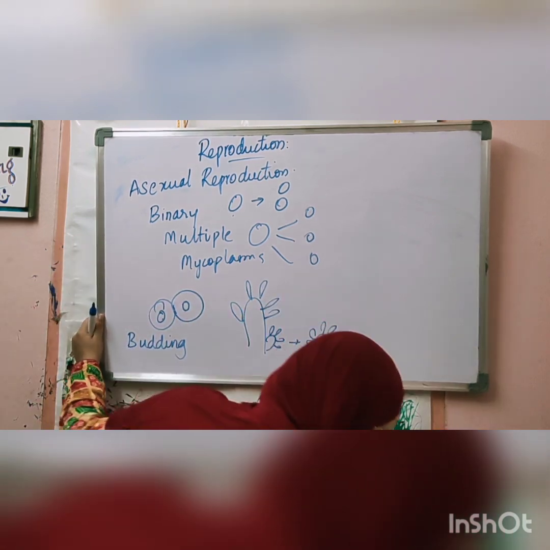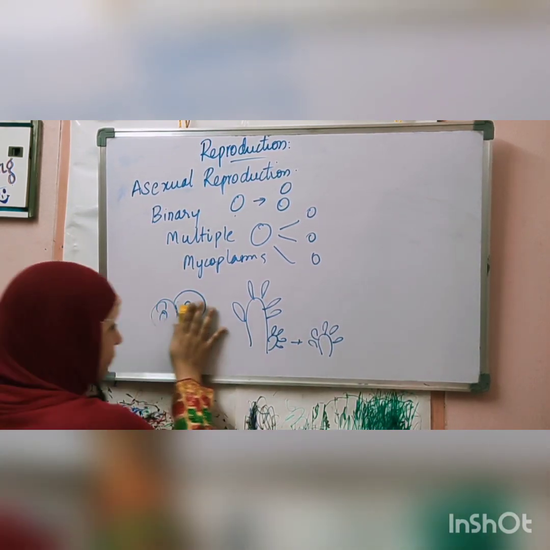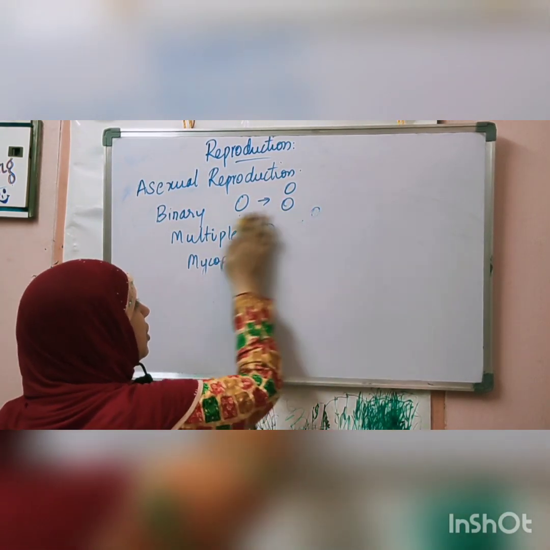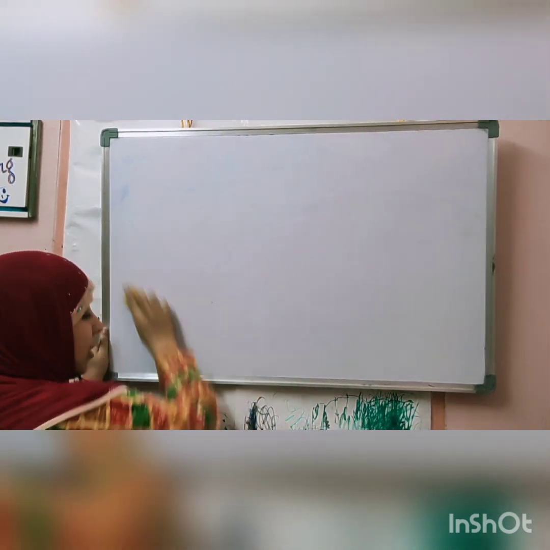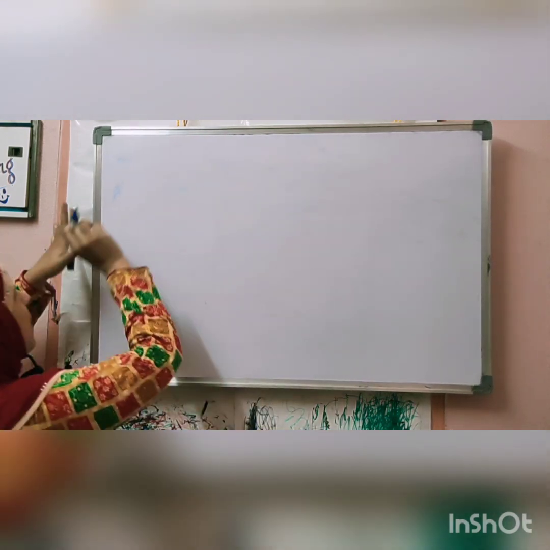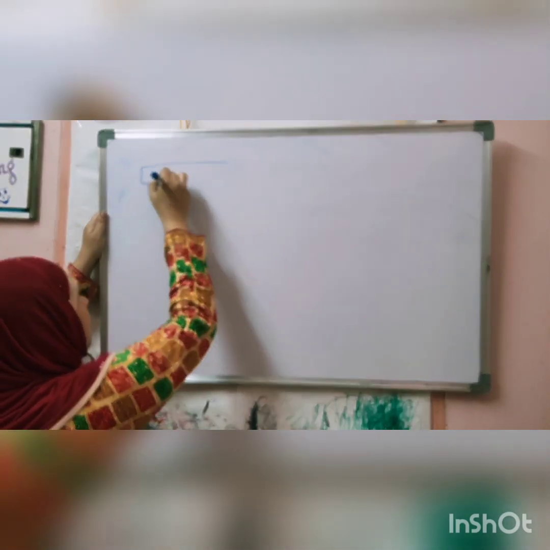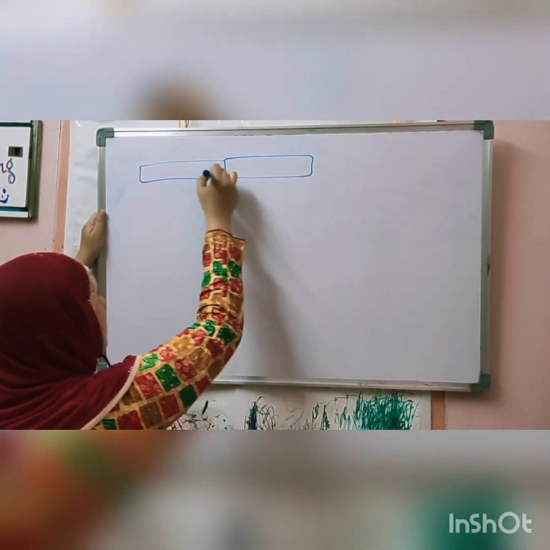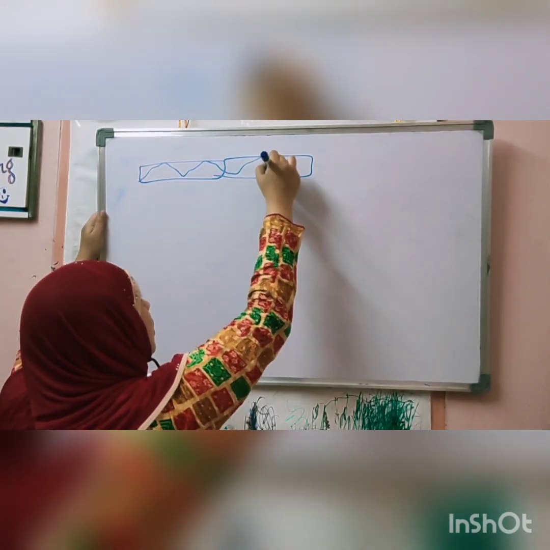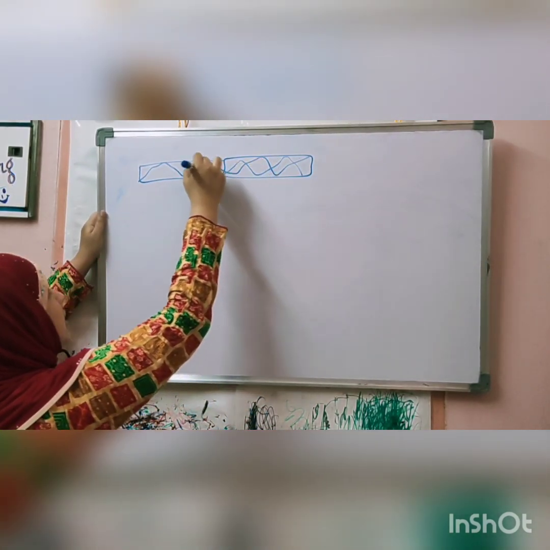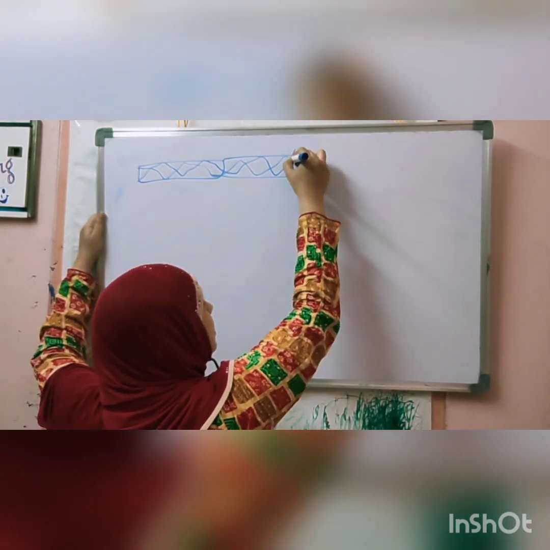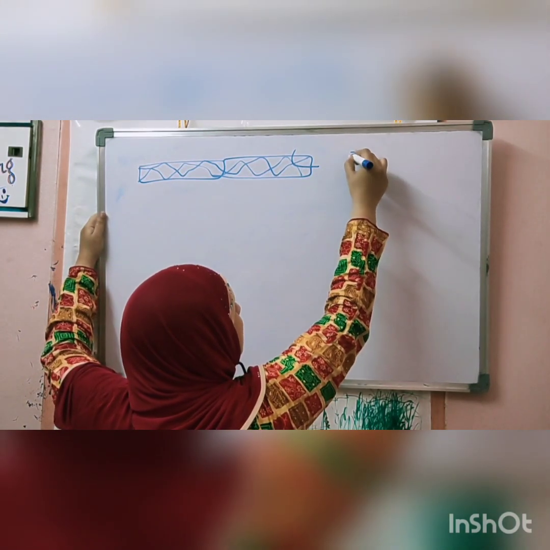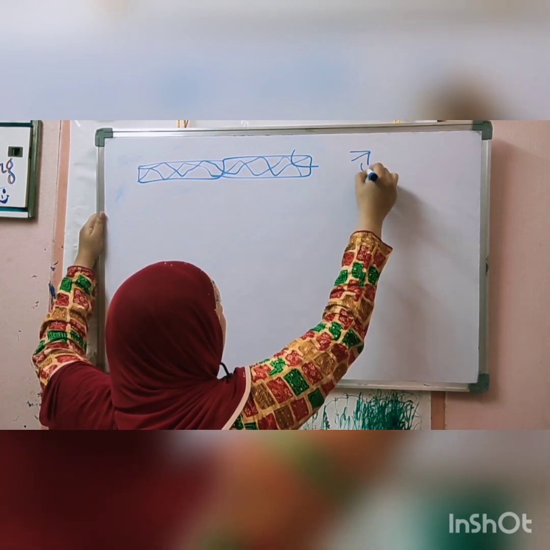Next, after budding, fragmentation. Fragmentation and regeneration are almost similar. In fragmentation in Spirogyra, what will happen? A small fragment from this organism will develop. Spirogyra has small chloroplasts, and these chloroplasts help it make its own food. This small fragment will develop from the parent into a complete organism.